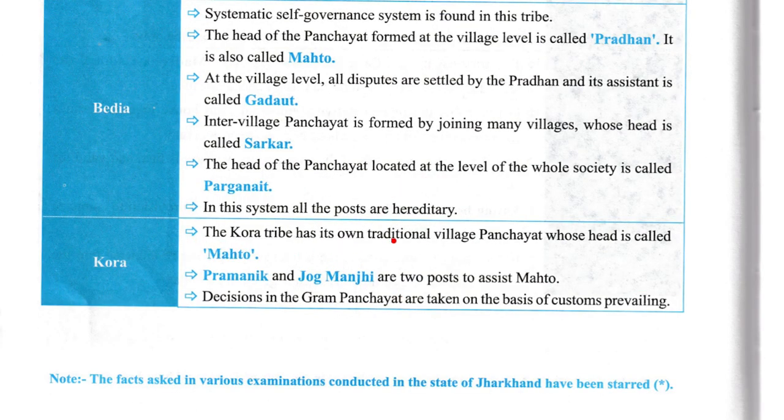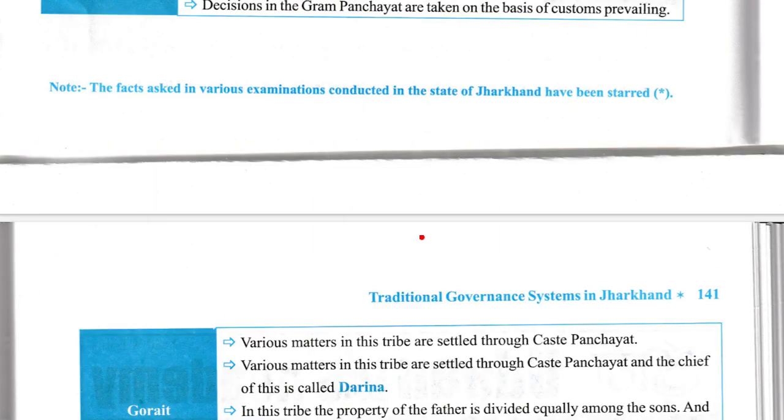Now, Kora tribe has its own traditional village panchayat whose head is called Mato. Parmanik or Jog Manjhi are two posts to assist Mato. Decisions in the Gram Panchayat are taken on the basis of prevailing customs.